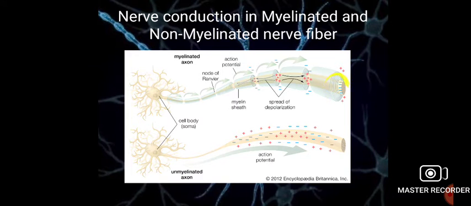That means it covers the axon by coiling around it, from the initial to the terminal point. But in the case of a non-myelinated axon, there is no covering of myelin sheath. In the myelinated axon, the conduction rate is maximum due to the presence of the myelin sheath. But in the unmyelinated axon, the conduction rate is slow compared to the myelinated axon.